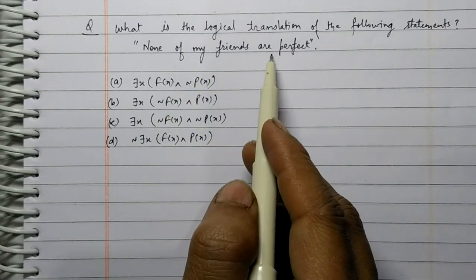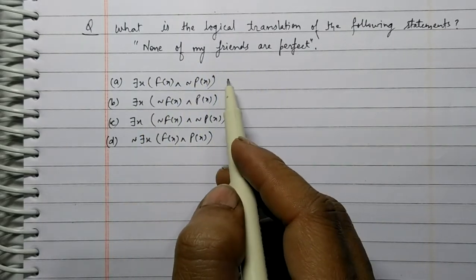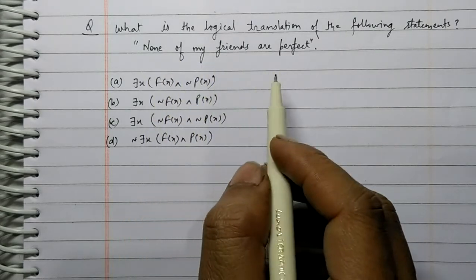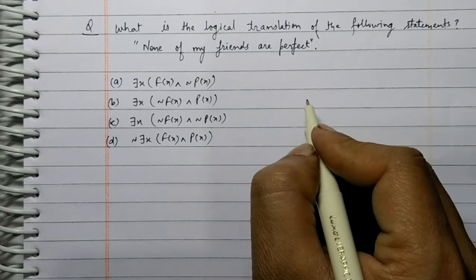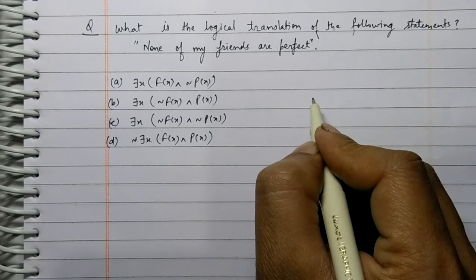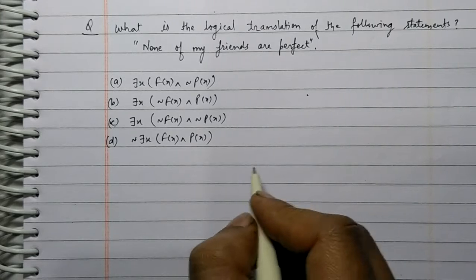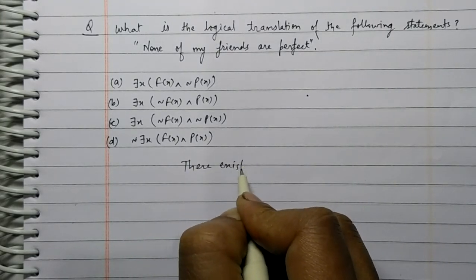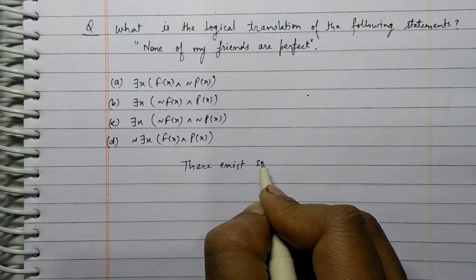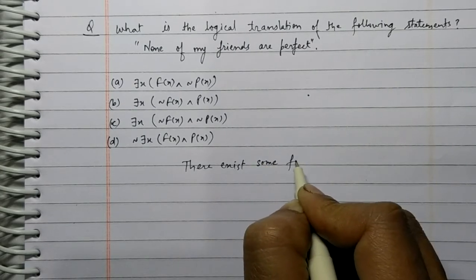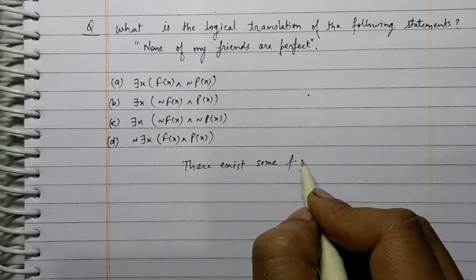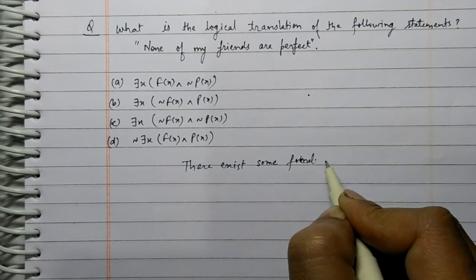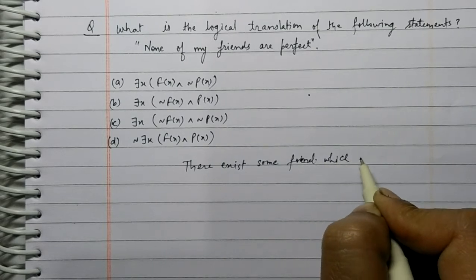None of my friends are perfect. Then which of the following is the correct translation? See, to solve this kind of problem, let's say that there exists some friend which are perfect.